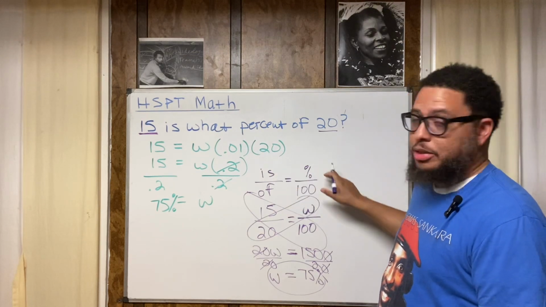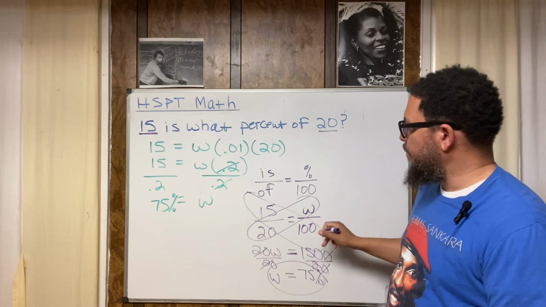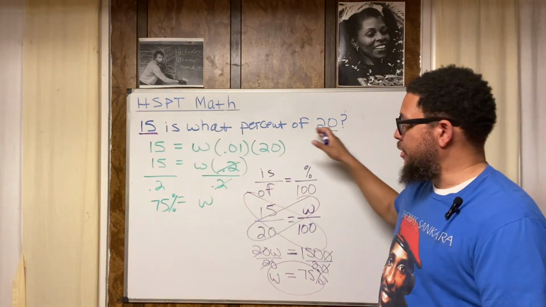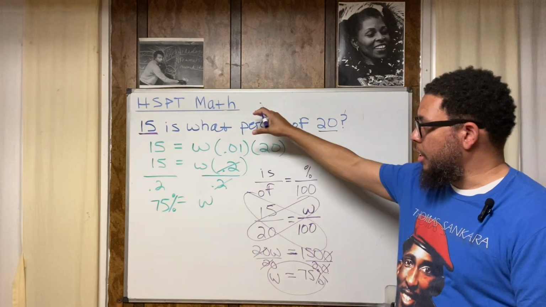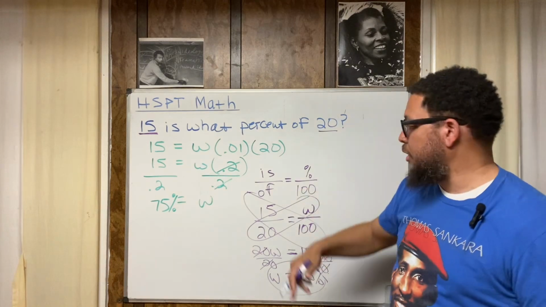The is over of equals percent over 100. That's good to remember. And then just plug the numbers in where they belong, you know. But it requires you understanding how to comprehend a word problem. Because this is a short word problem. That's what it is. A one sentence word problem. You got to know how to comprehend it to know how to put the numbers in the right places. That's what you got to do. That's your responsibility with a question like this.